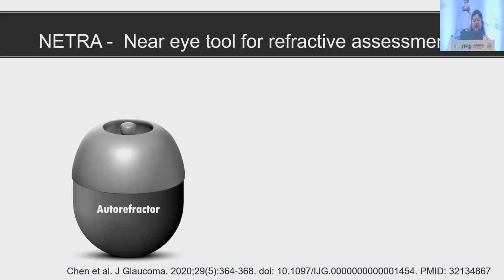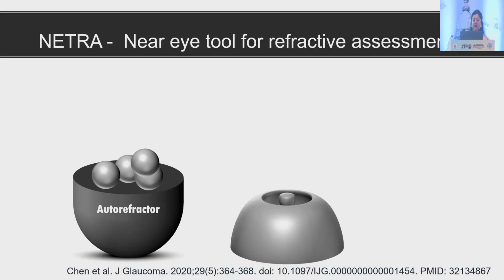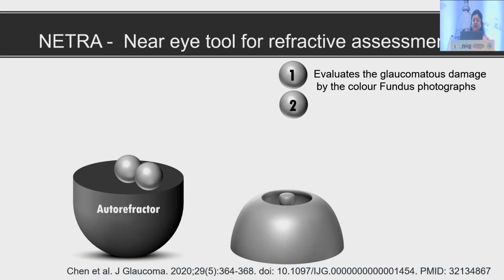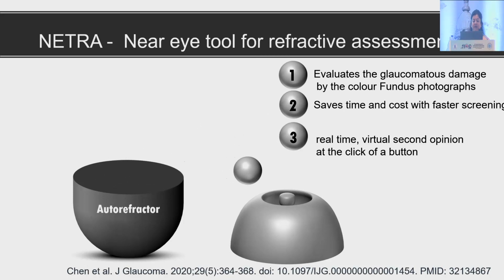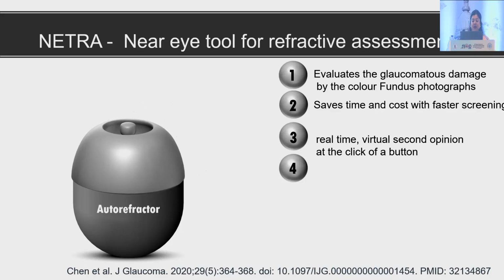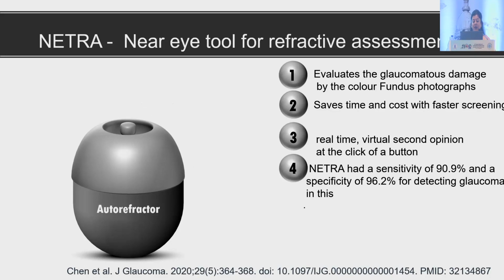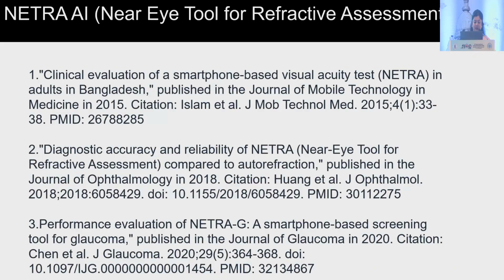Coming to Netra AI, it's a near eye tool for refractive assessment. It evaluates the glaucoma damage by the color fundus photograph. It saves time and costs with faster screening, and it's a real-time virtual second companion at the click of a button. Netra had a sensitivity of 90.9% and specificity of 96.2% for detecting glaucoma.